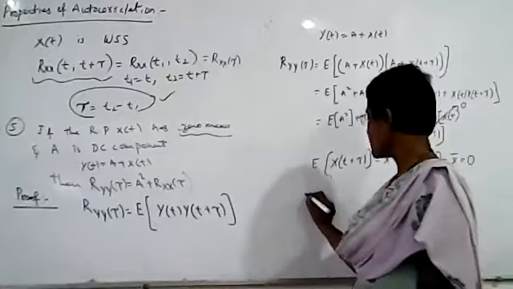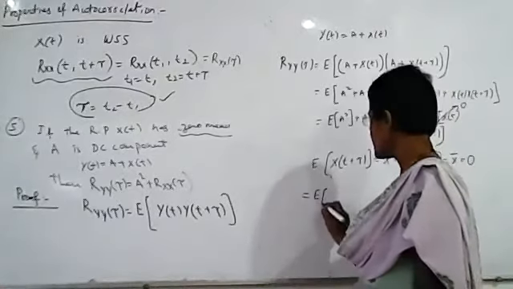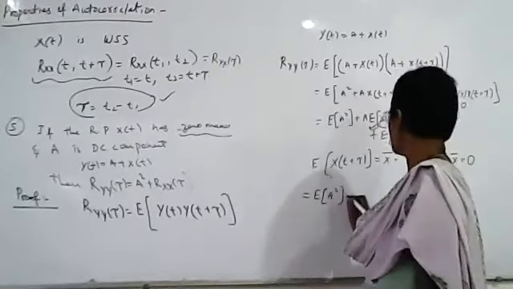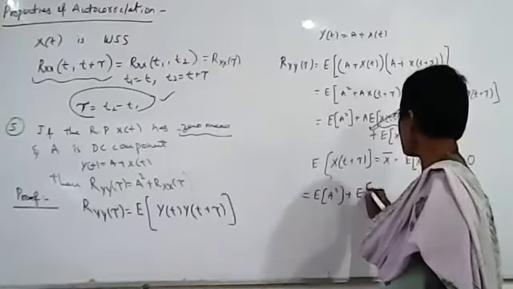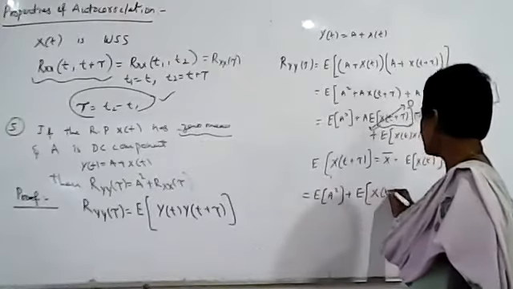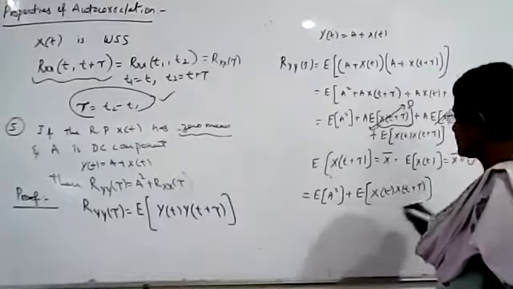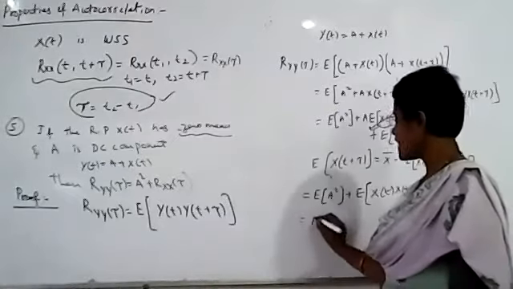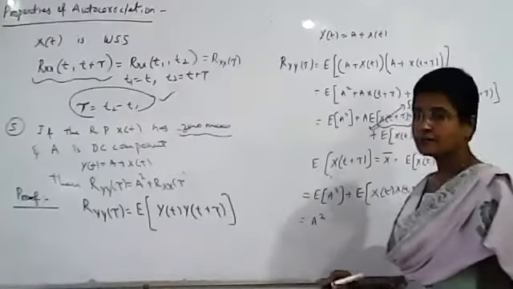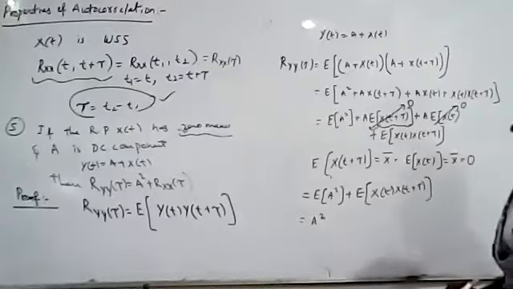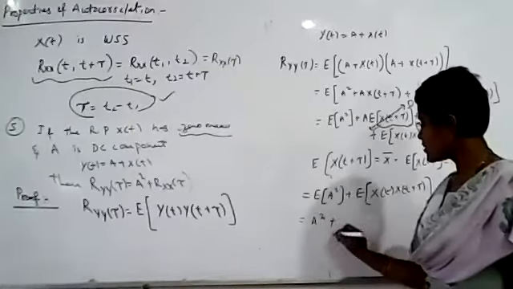So what are the terms left over here? It is the expected value of a squared plus the expected value of x of t x of t plus tau. Now we have discussed that a squared is constant. The expected value of a constant will be the same thing, a squared only.